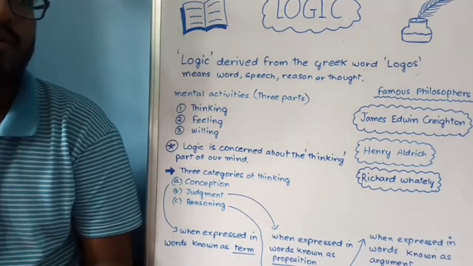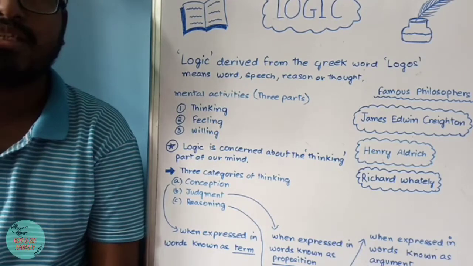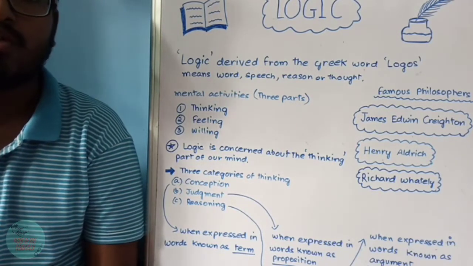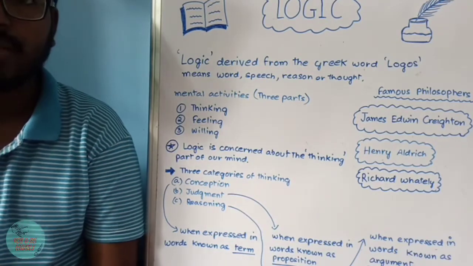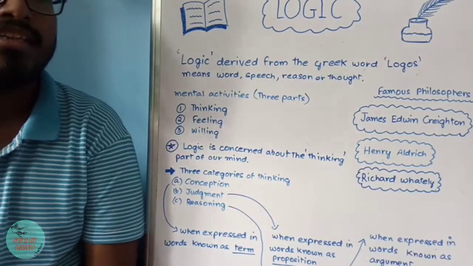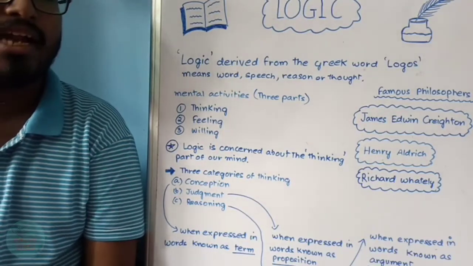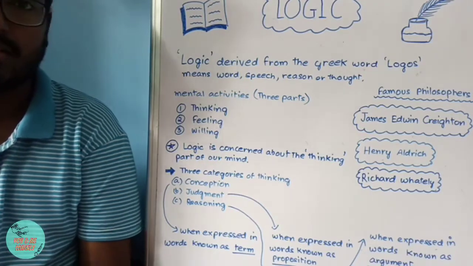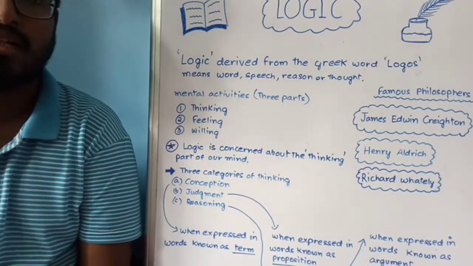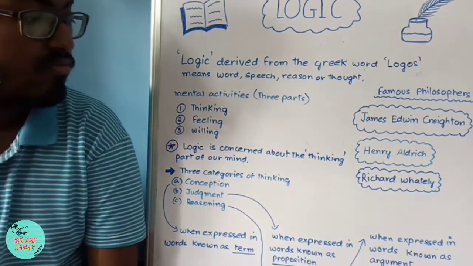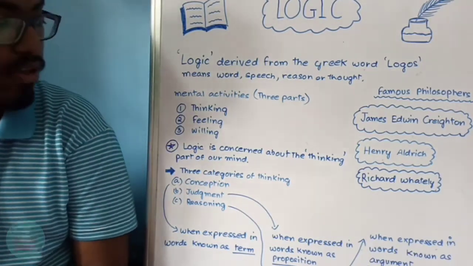Conception, we will be understanding with an example. Suppose I give you an image of a horse with wings, and you can say unicorn, you can say that is imaginary, right? And another picture I will give you, you can choose like the Taj Mahal or Niagara Falls.